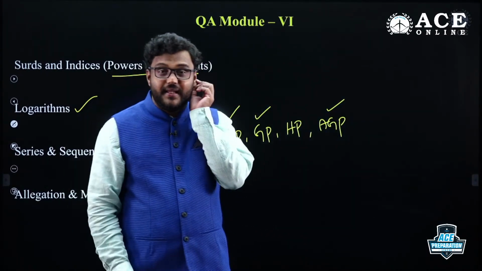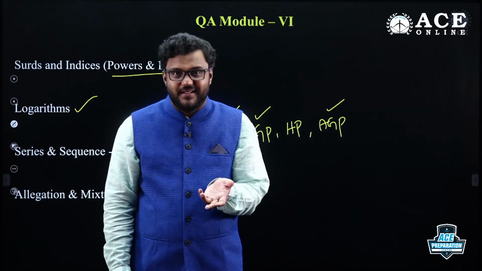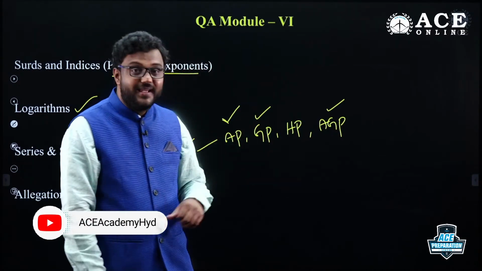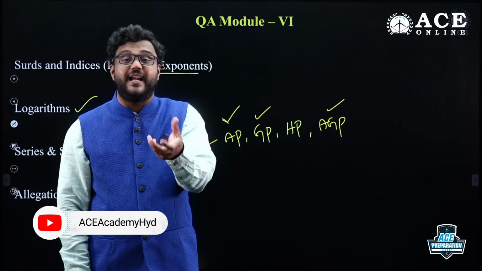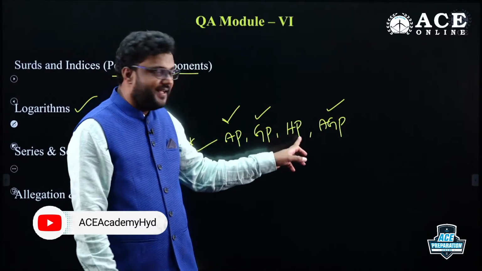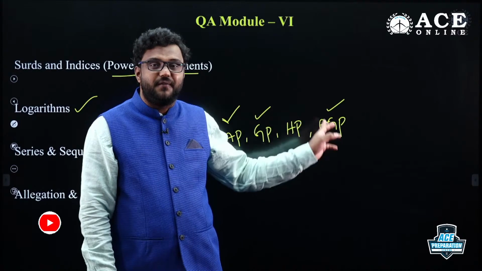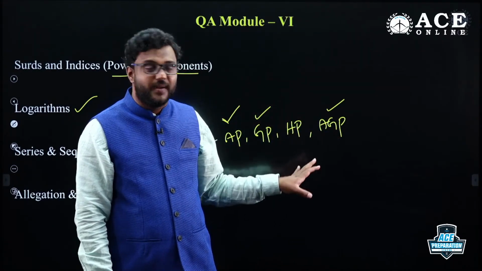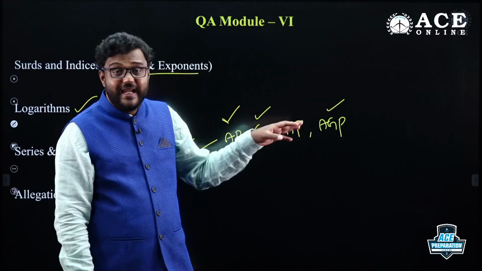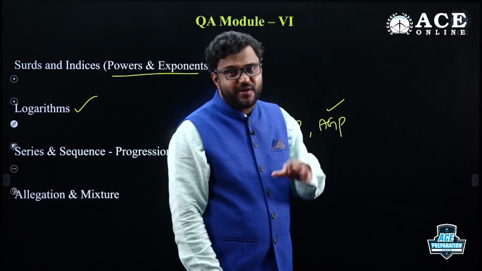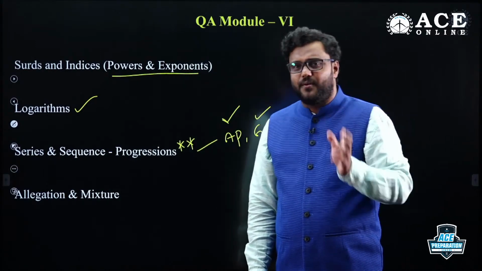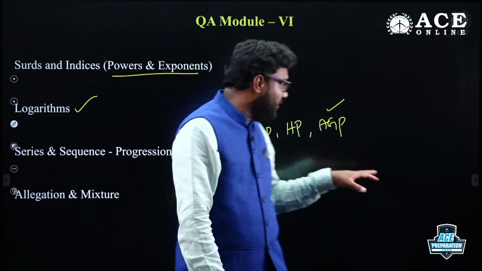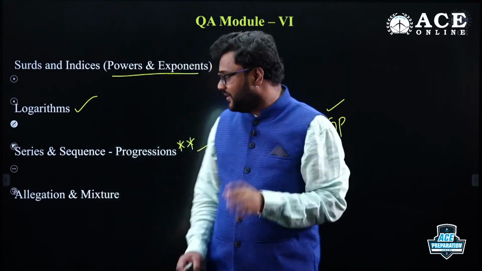In AP, they can ask you the number of terms, the sum of n terms. Whereas in GP, they can ask the sum of n terms and the sum of infinite terms. For HP, there is no formula for the sum of n terms. That's why there is very little scope to ask questions in HP. AGP they are focusing on, the AP and GP combination, arithmetico-geometric progression, we can call it, right?